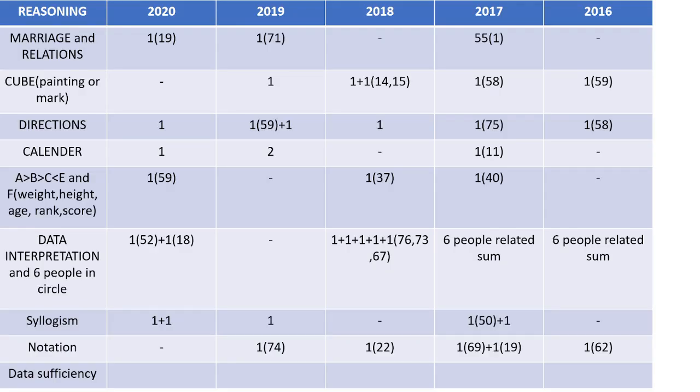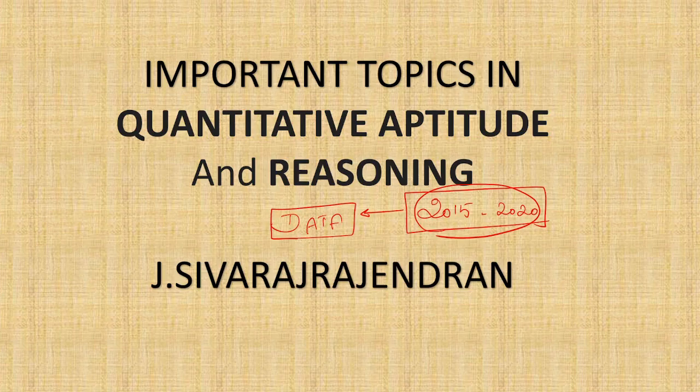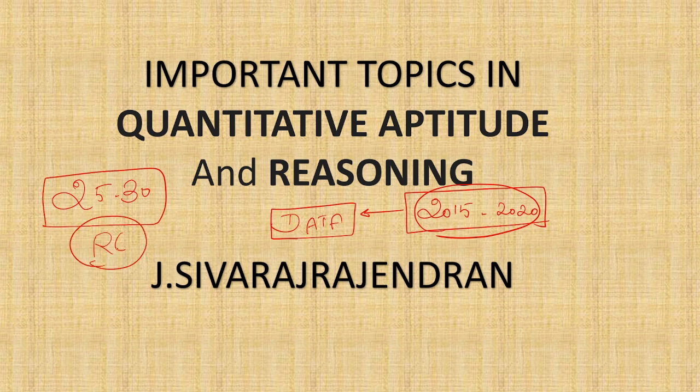First, we'll see reasoning. In reasoning, I think this is in plus. Reading comprehension, I told you, has 25 to 30 questions. They ask RC paragraph-wise. Please check the last video on CSAT, 30 questions. This is in addition to that.